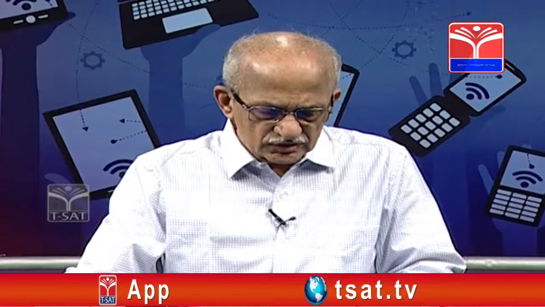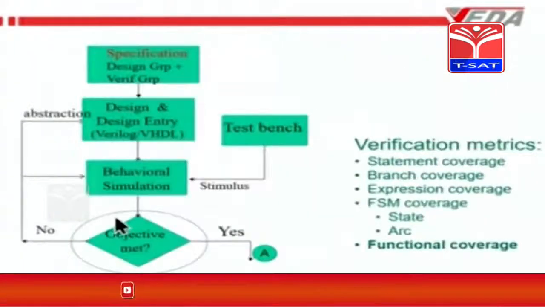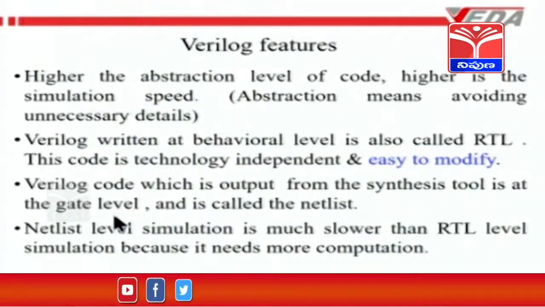Therefore RTL is the level at which you must check for the functionality of the circuit. As long as you are working at the RTL level, the code is technology independent, and any functional block which you may have designed and kept at the RTL level for reuse somewhere else is often called a soft macro. A macro is a pre-designed and pre-verified block, and it is also called an IP. IP stands for intellectual property. These are the high level features of Verilog.